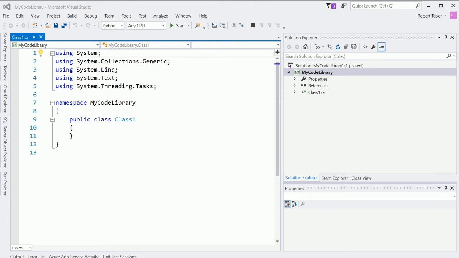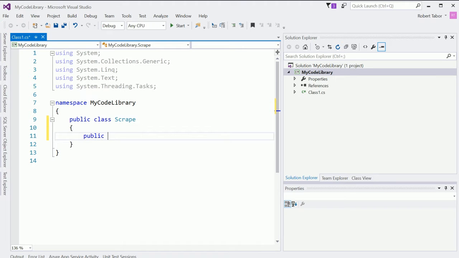All right, and so inside of this you can see that I don't have a Program.cs. All I have is a Class1.cs. There's no static void Main. And so what I'll call this is the Scrape class, and we'll have one public method.